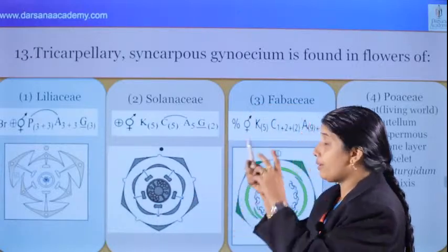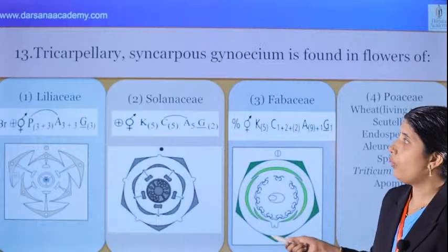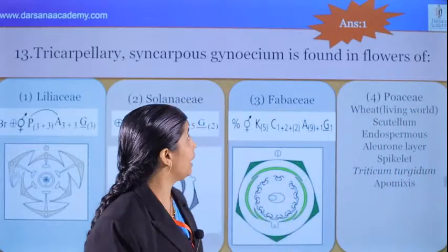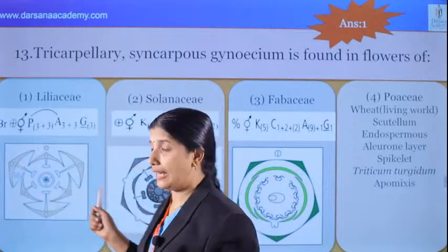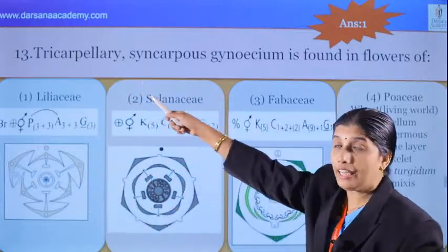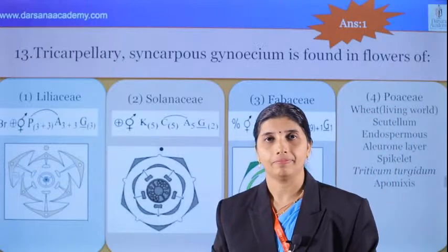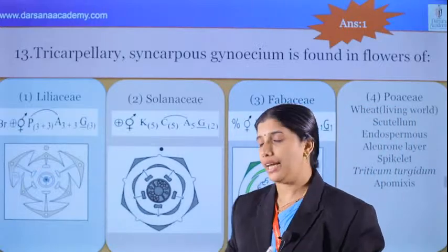And from this question, what's the option? What's the answer for this question? We can see that second is the correct answer. Solanaceae. No, first is the correct, that is Liliaceae. Liliaceae, that is tricarpellary, syncarpous gynoecium. Very important. Okay.